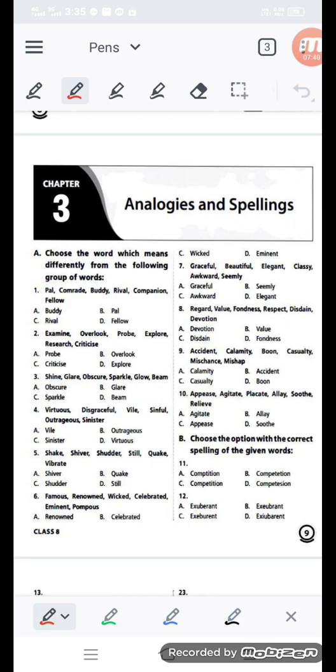In question number 7, you are getting graceful, beautiful, elegant, classy, awkward and seemly. So which one is coming odd? Like C number, this is awkward, meaning a very bad or odd situation. But graceful, beautiful, elegant are positive qualities, seemly also, and classy is also the same category, but awkward means a very bad situation, that is the answer for you.